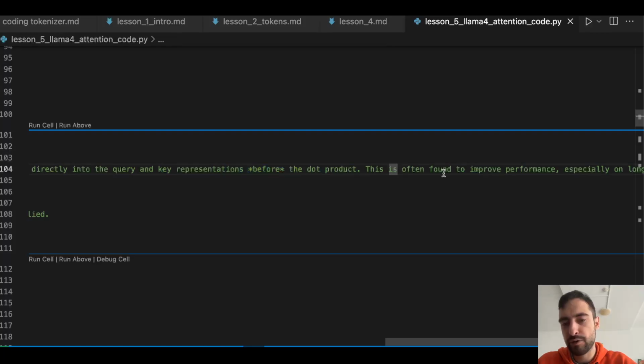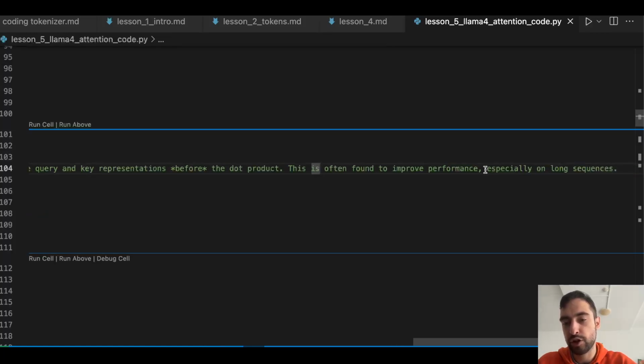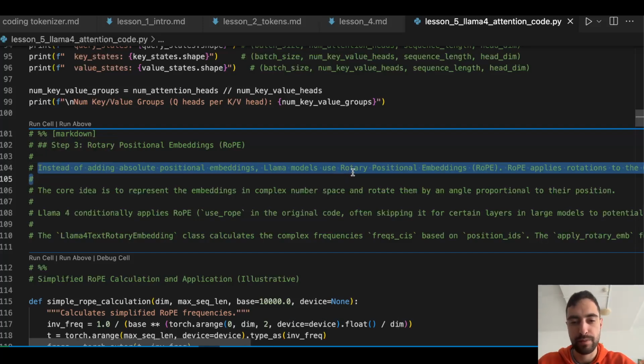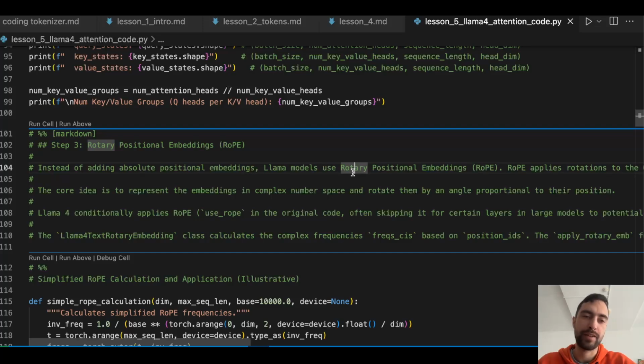This is often found to improve performance, especially on long sequences. You know, this part, rotary, this could be like an hour explanation probably, which I hope to be able to do, but I need to figure out how to explain it better in the next video. So maybe even next courses, you will be able to watch this in my future videos if I have already published it by the time you watch this.